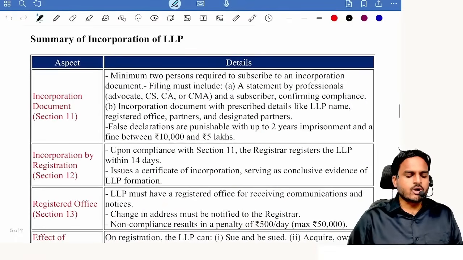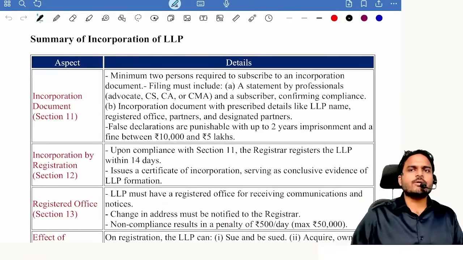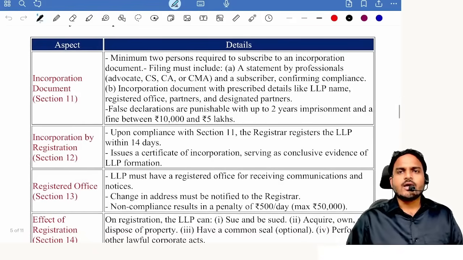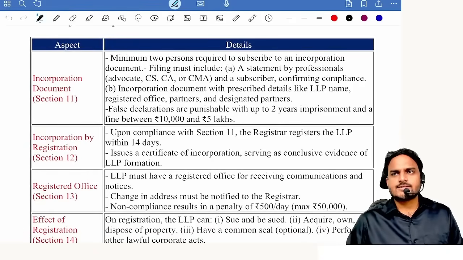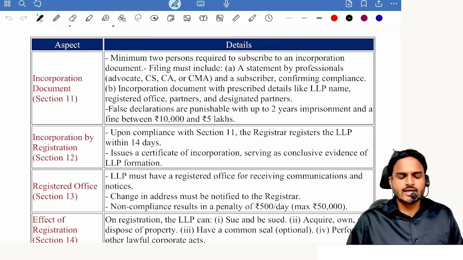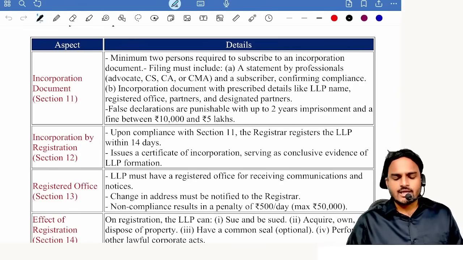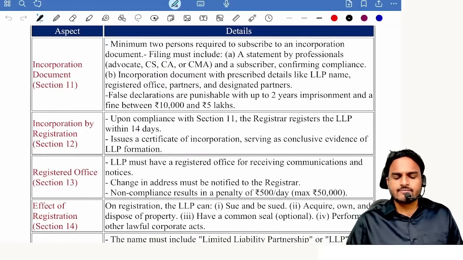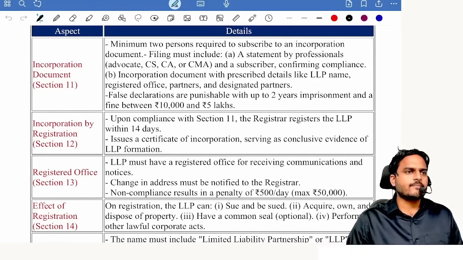Next one, incorporation of LLP. For incorporation of LLP, we use a document called FiLLiP. Incorporation document, section 11. Along with incorporation document, attachments. One is statement of compliance. Declaration of compliance. Who signs the declaration of compliance? Practicing professional as well as partners involved in the formation of LLP. Any false declaration, punishment. Imprisonment up to 2 years, fine 10,000 to 5 lakhs. Imprisonment and fine or fine and fine.